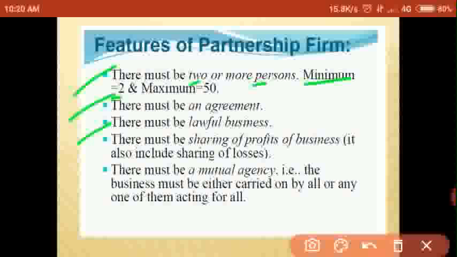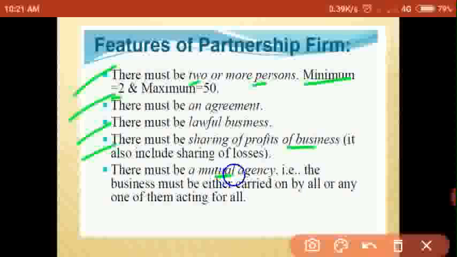Next, there must be a lawful business. Business should be lawful, which means according to the laws. It must be an agreement between the partners. There must be sharing of profit of the business. It also includes sharing of losses. All the partners should agree to share whatever profit or loss of the business among them.